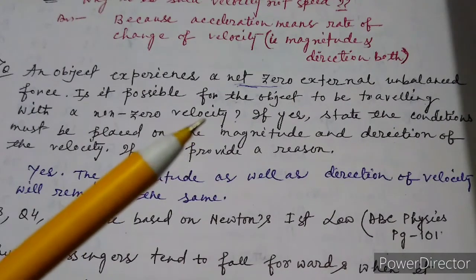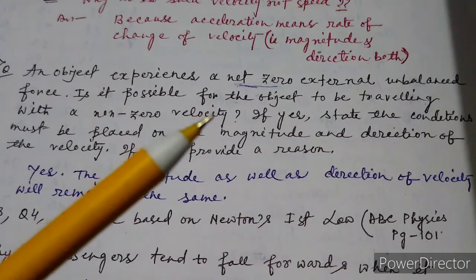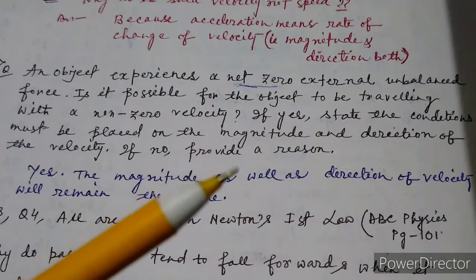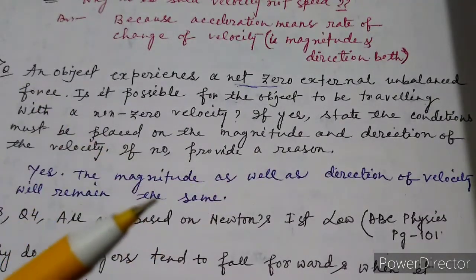If I said that its speed will not change, then you would write that only the magnitude will not change. But since velocity means direction also, your answer will be that velocity magnitude and direction both do not change. Hope you have understood this question and answer.